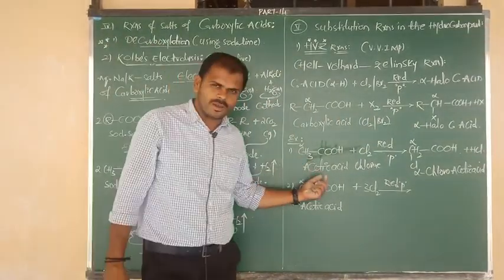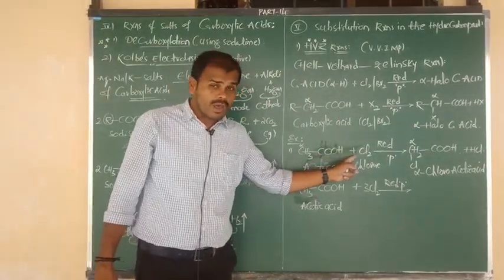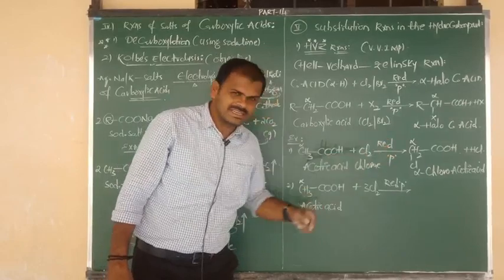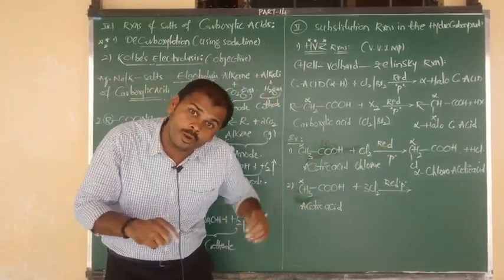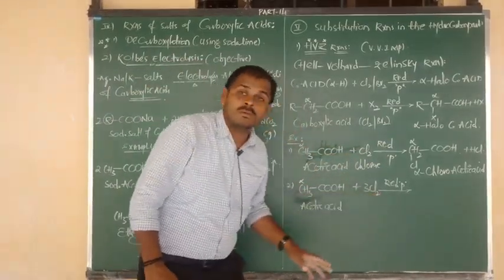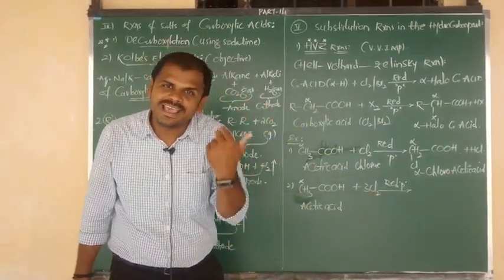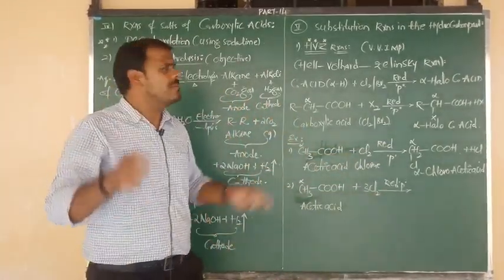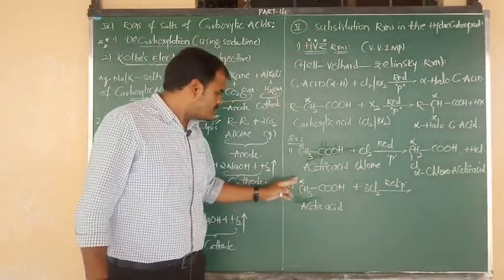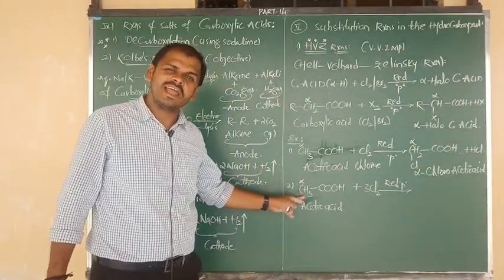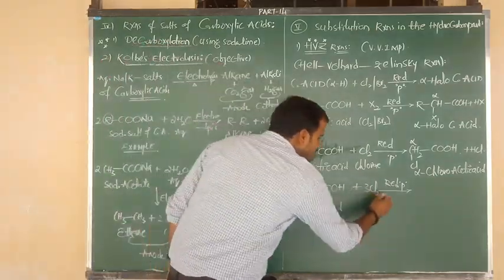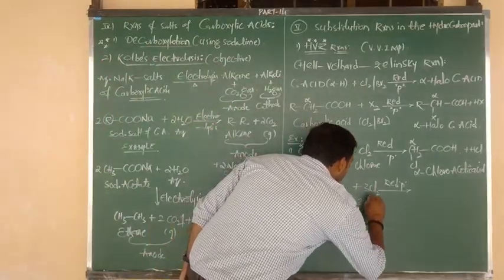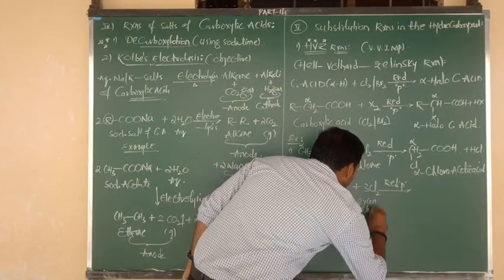Now listen carefully. By taking 1 mole of Cl2, you get monochloroacetic acid. By taking 2 moles of Cl2, you will get the product dichloroacetic acid. By taking 3 moles of Cl2, trichloroacetic acid. Simply we have to do the substitution. So alpha contains how many hydrogens? 3 hydrogens. For the replacement of all 3 hydrogens, here I have taken 3 moles of chlorine, and we can also say excess chlorine.